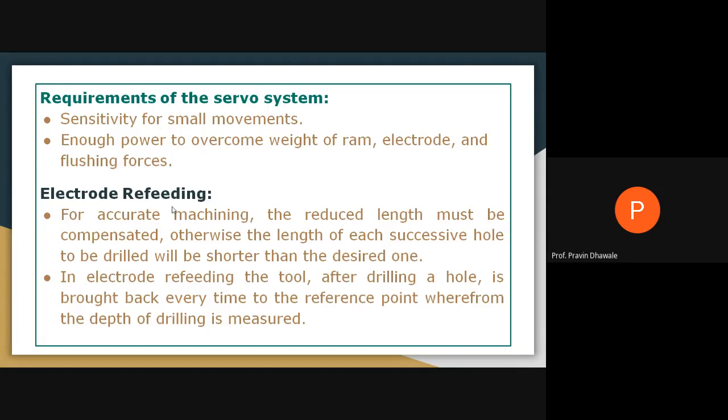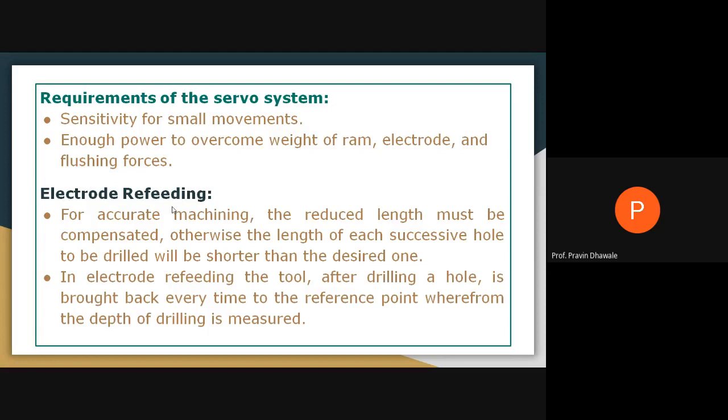What are the requirements of such a servo system? The requirement is related to sensitivity to small movement, because the tool movement will be in microns, right? And the servo system operates by taking the signal of the gap between tool and workpiece with the help of a voltage that is applied across that gap.